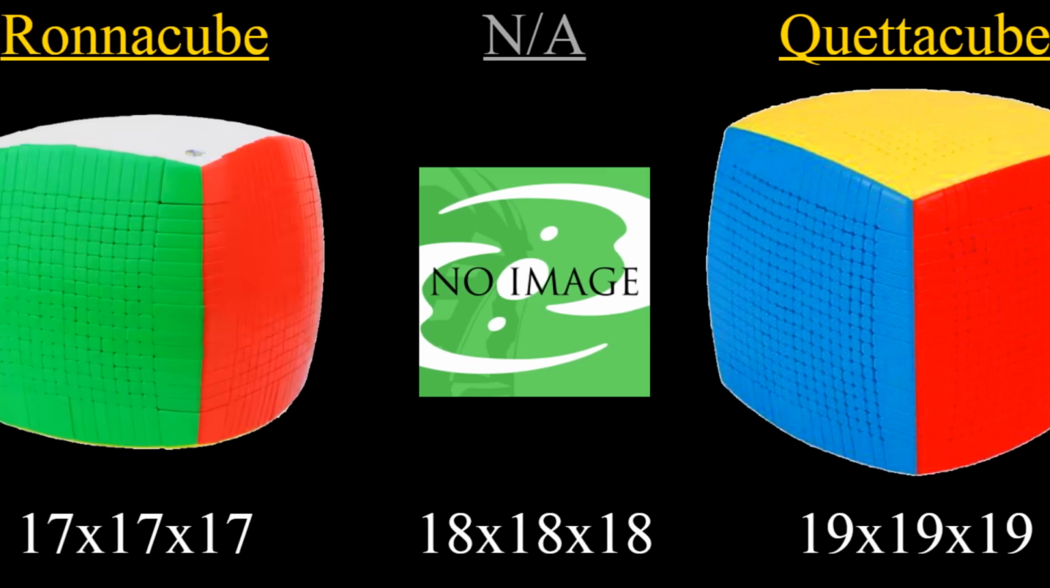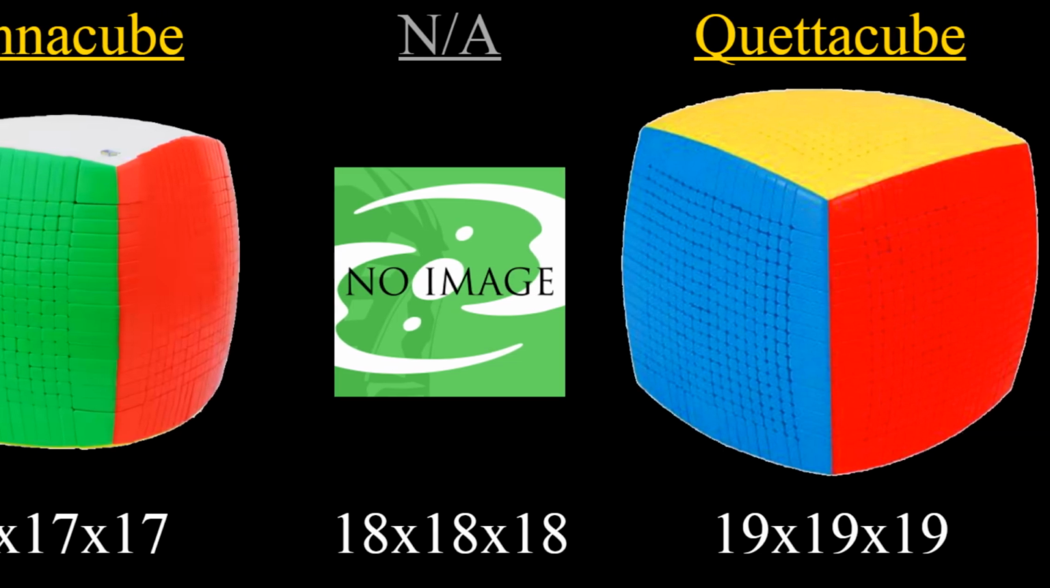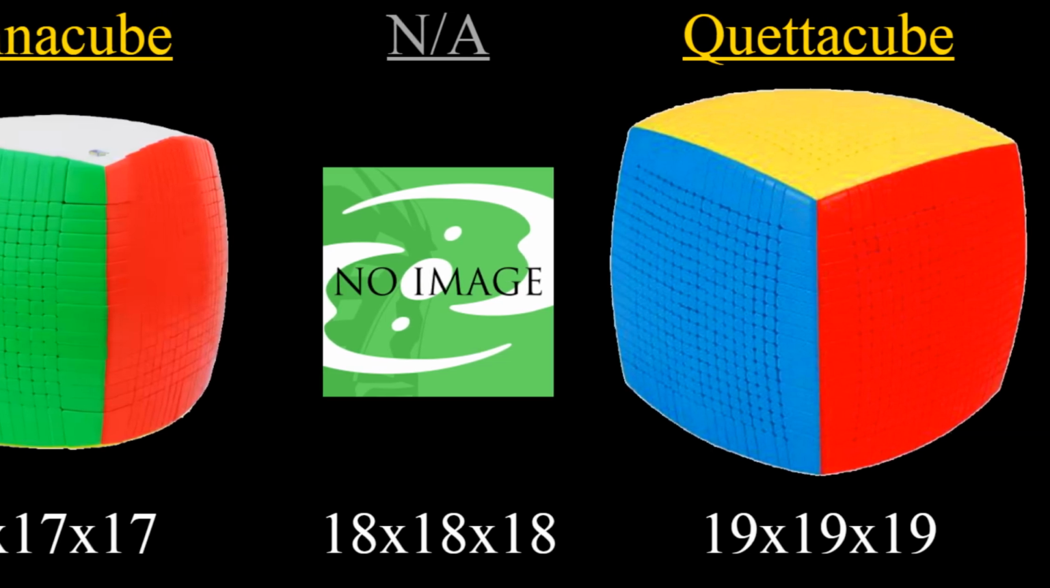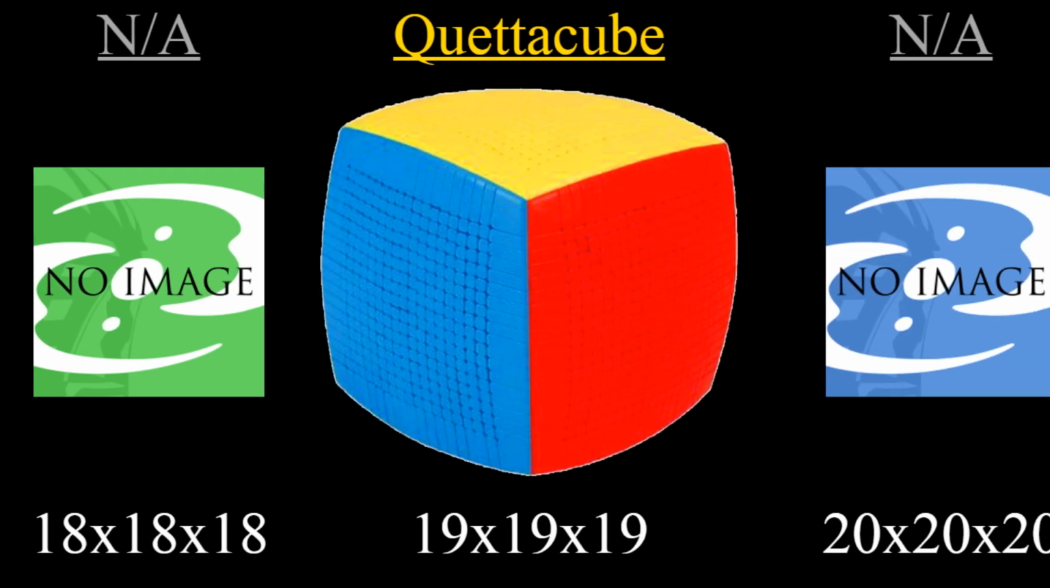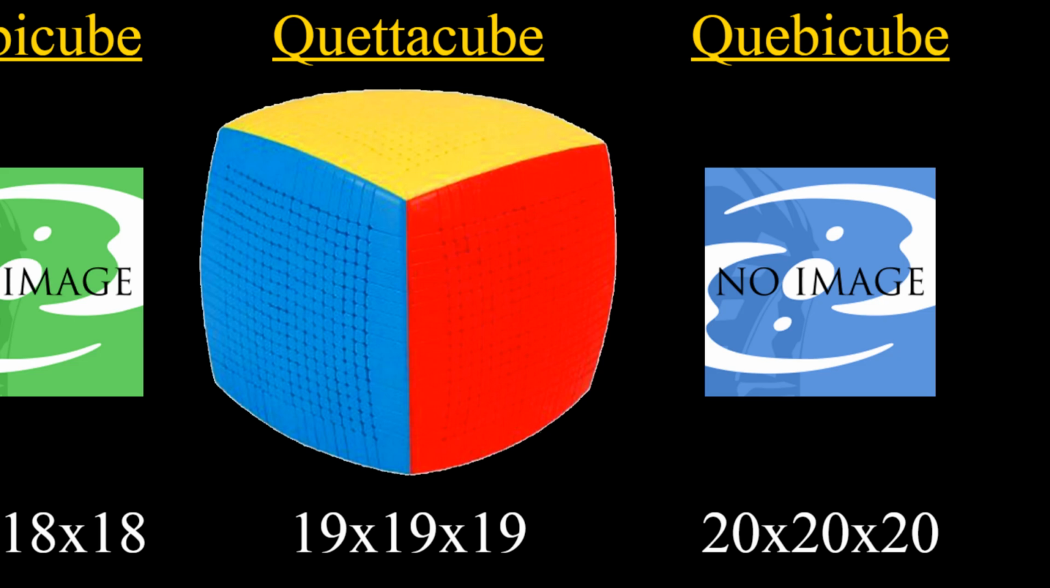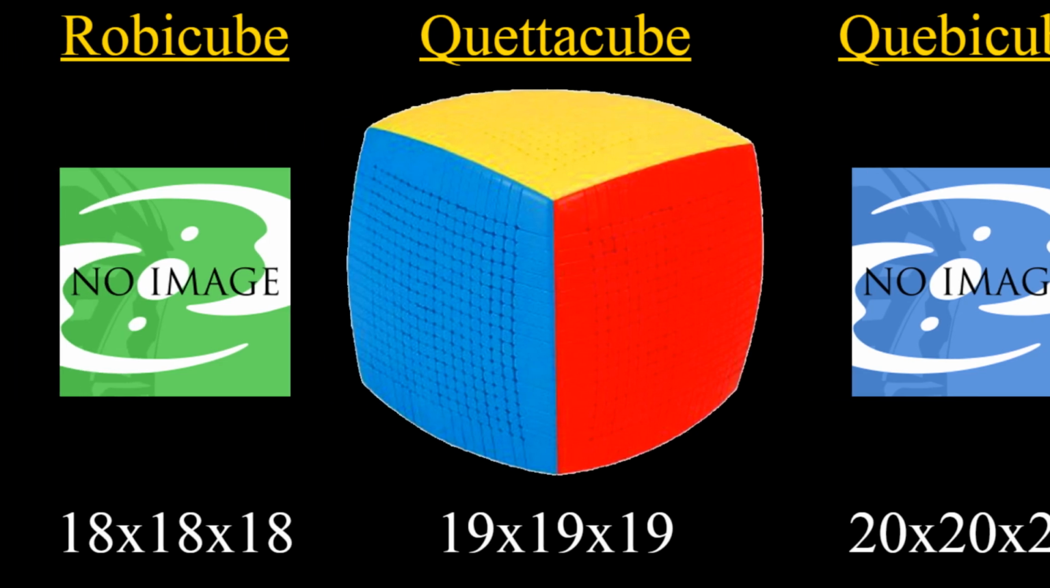Unfortunately, the metric prefixes do not go on forever, so as it currently stands, the largest puzzle which can fit into the system is the 19x19, or the Quetacube. Though since the existing binary prefixes are merely shortened versions of the metric prefixes ending in B, we could easily create a new binary prefix and extend the list to the 20x20 Quebicube, while also giving a name to the 18x18 Robicube. Now that we've mostly standardized our system, we can apply it to any other series of puzzles.